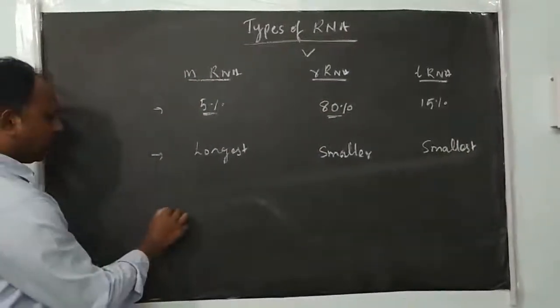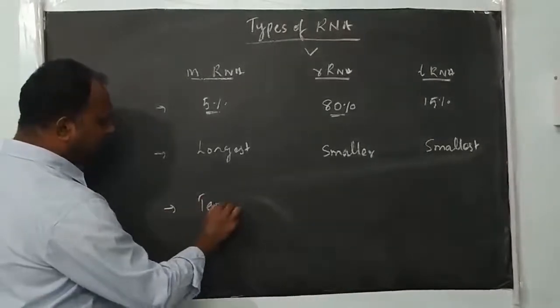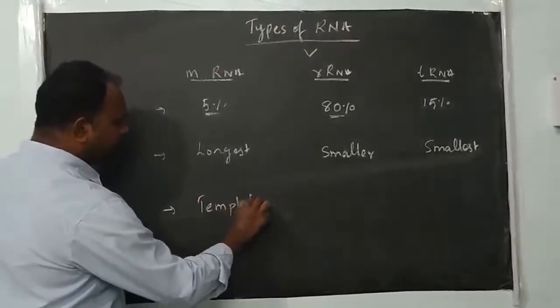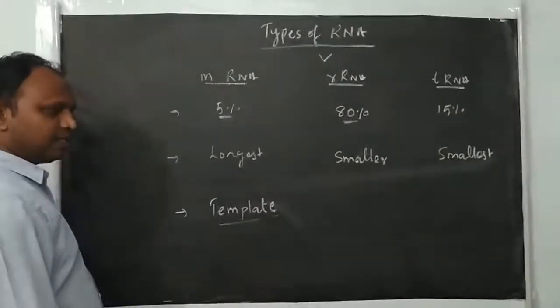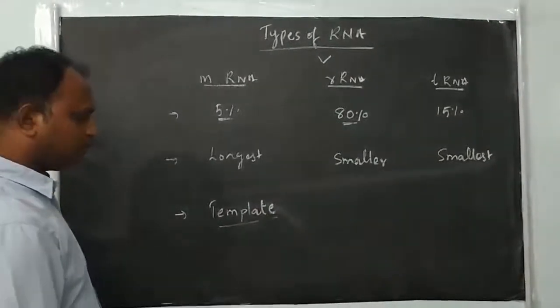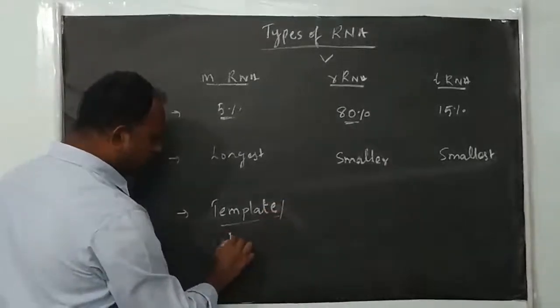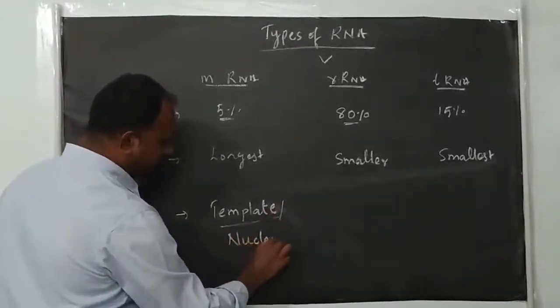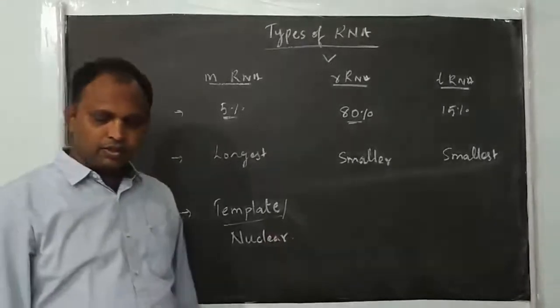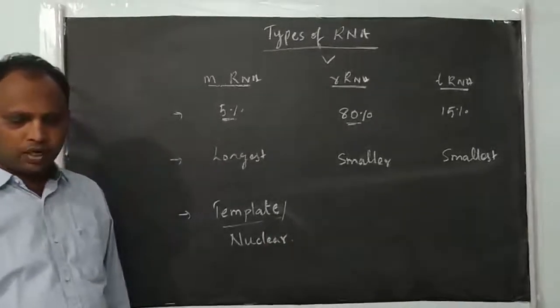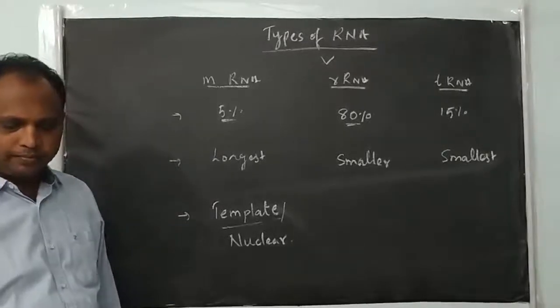The mRNA is also called template RNA. Why do we say template RNA? Because the mRNA acts as a template for the synthesis of protein. It is also called nuclear RNA.